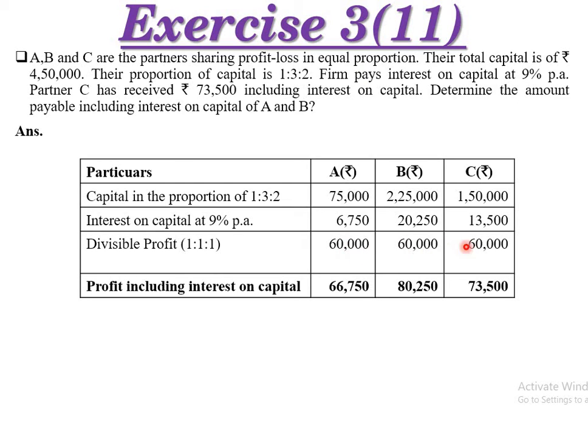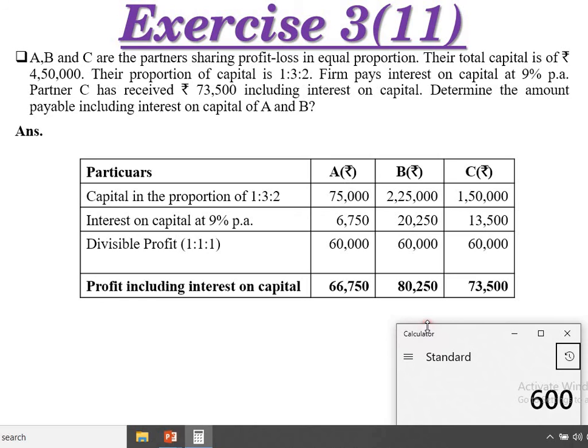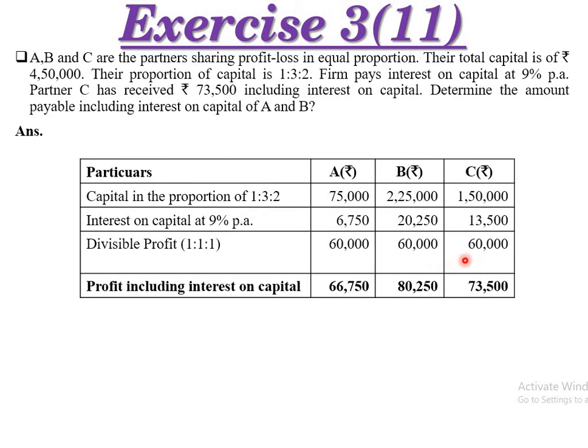We already found the interest amounts by calculation. The usual profit is on the basis of 1:1:1, so the amount of 60,000 applies to each. Now add 60,000 plus 20,250 to get 80,250, and 60,000 plus 6,750 to get 66,750.